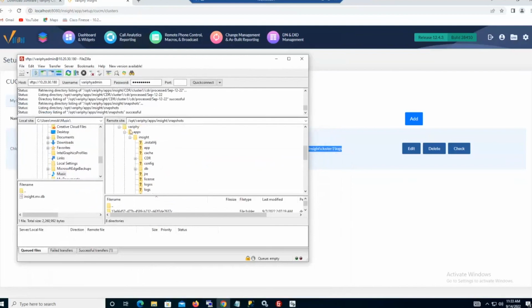Now, on this Linux one here, not even sure if I have any. Let's take a quick look here. I don't believe I do. No, I don't have any audit logs. But if we are using audit logs, once again, we'll want to copy those over.